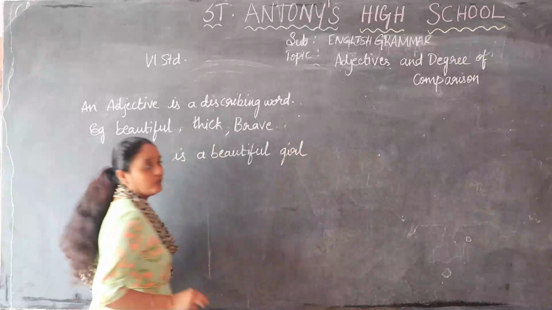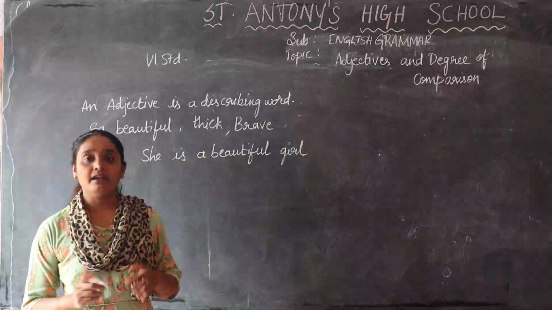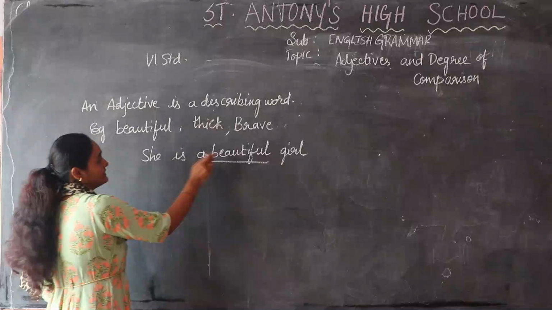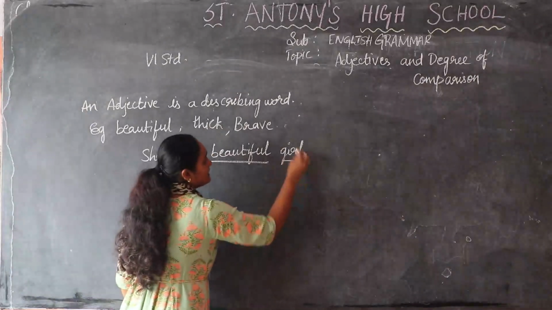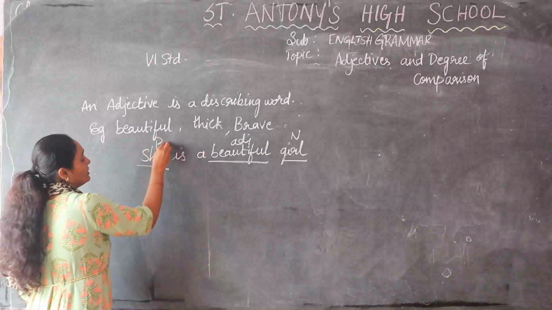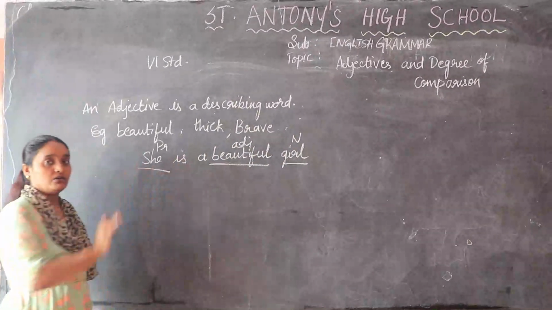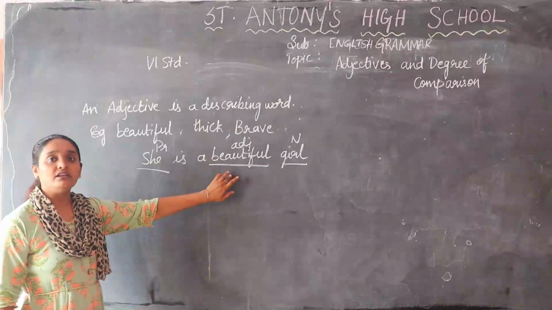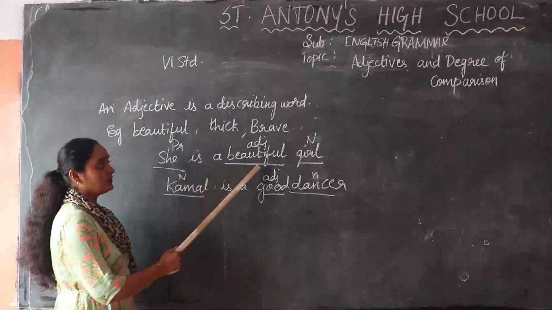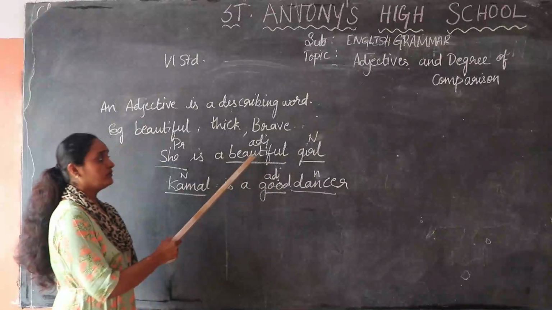So we describe an adjective as the quantity, condition, quality and number of nouns also. Here, beautiful is a describing word, that is, an adjective. Girl is a noun and she is the pronoun. So the adjective is describing both noun and pronoun. She is the pronoun, girl is the noun and beautiful is the adjective.